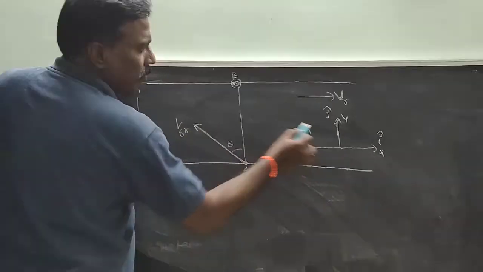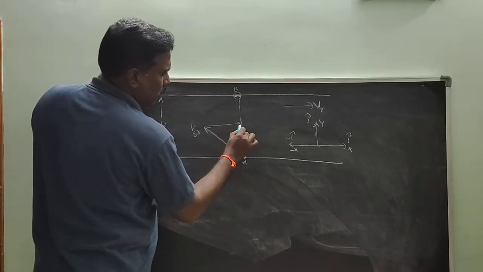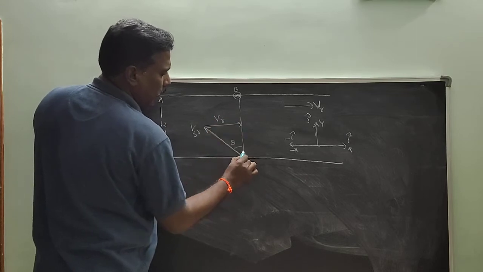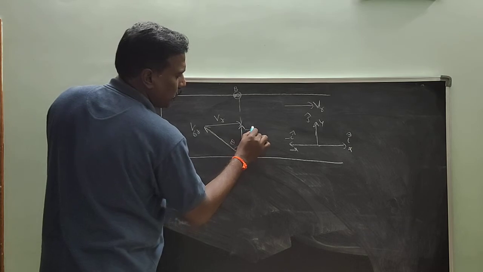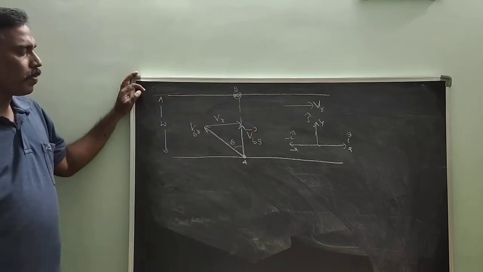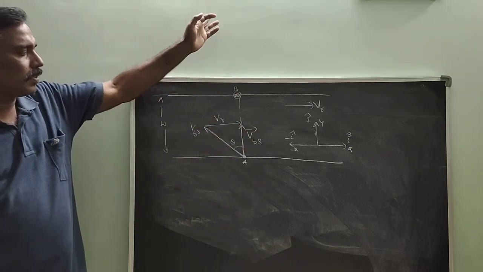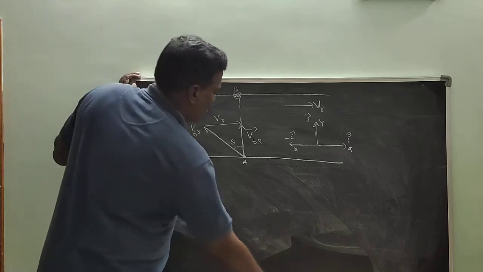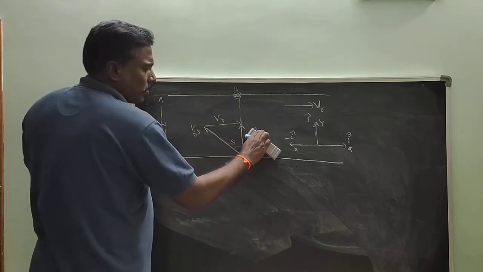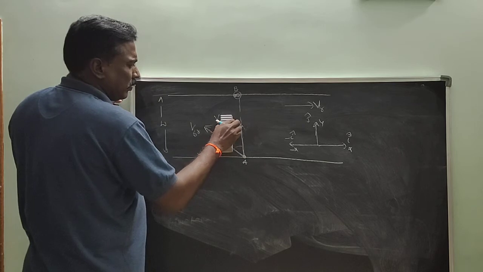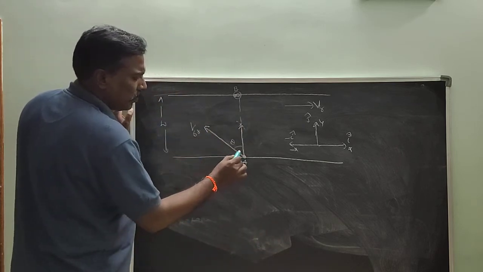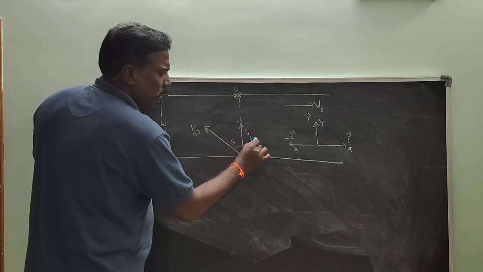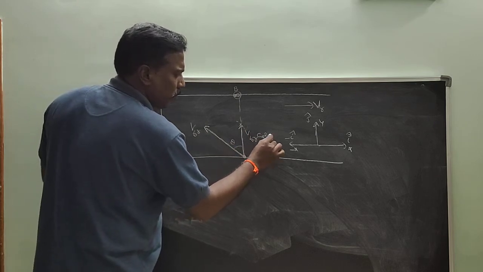Actually, velocity of the river is in this direction, VR bar. He may move with respect to ground in this direction. So this is the path. So what are the components? This is VBR cos theta.